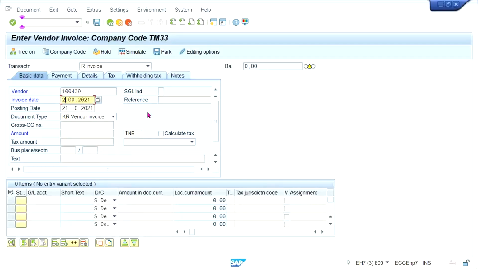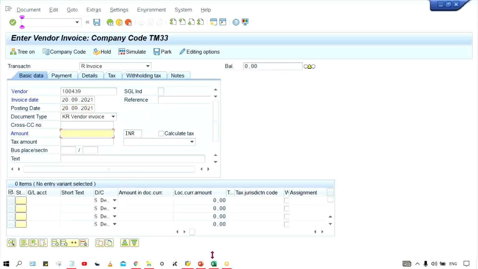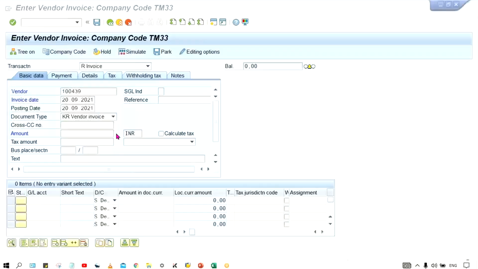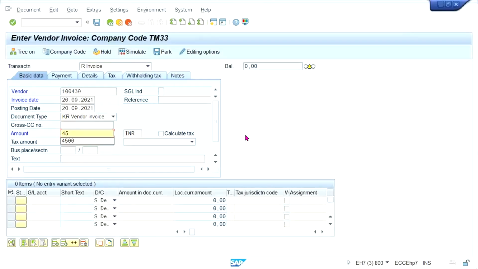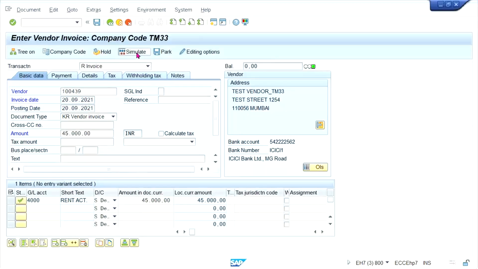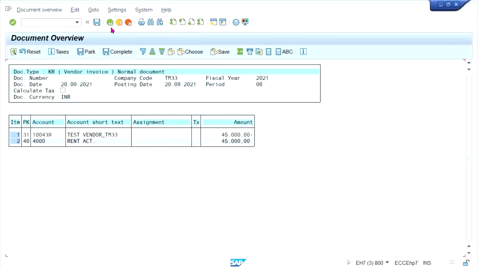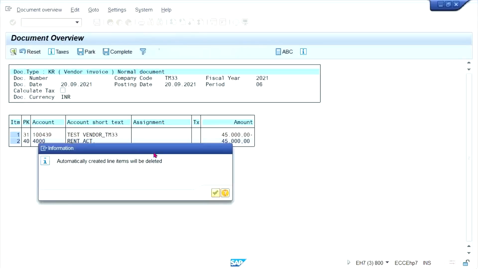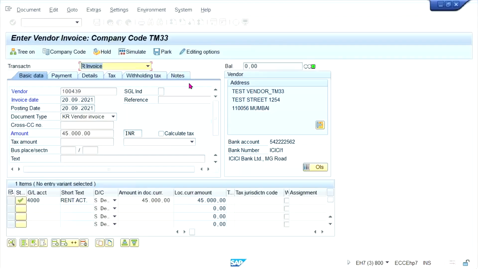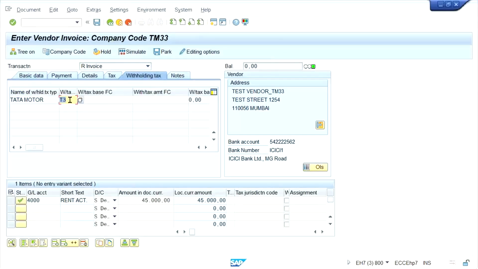Let's suppose now I'm going to post on 20 at 09. This time worth of 45k, 45,000. Okay, simulate. Now no taxes. Here, if you check here, only one T3 is appearing, right? Just save it.